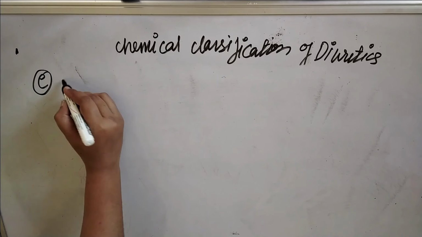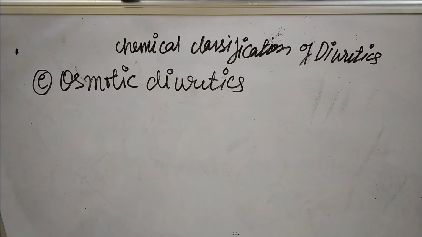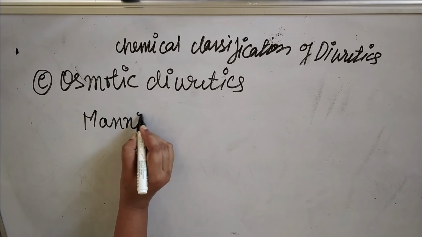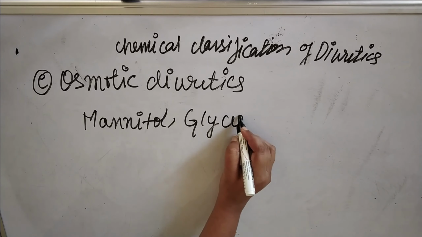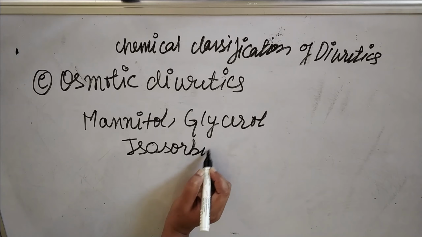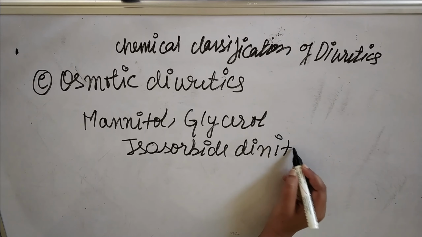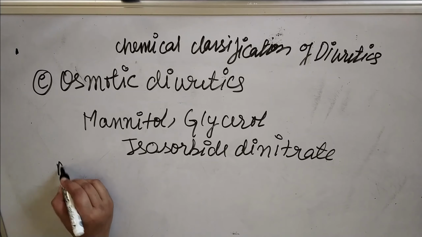Next category is osmotic diuretics. These diuretics maintain the osmotic pressure. Examples of osmotic diuretics are mannitol, glycerol, and isosorbide dinitrate. These are the examples of osmotic diuretics.